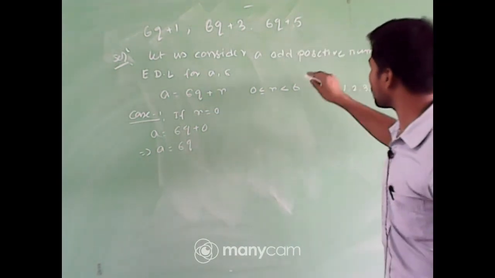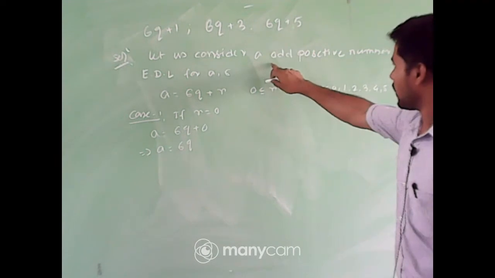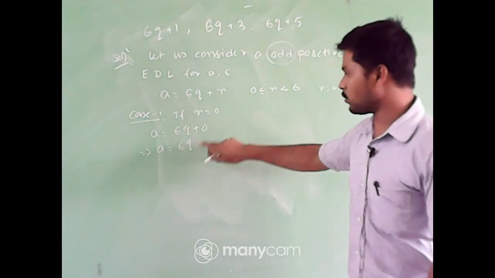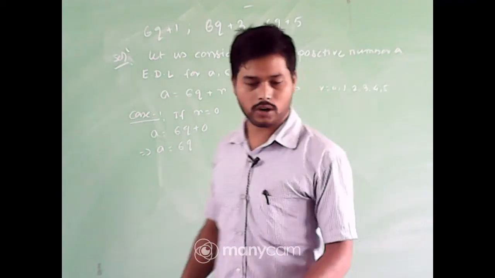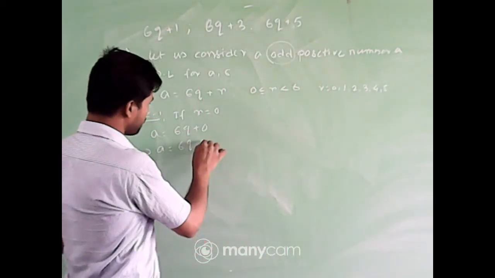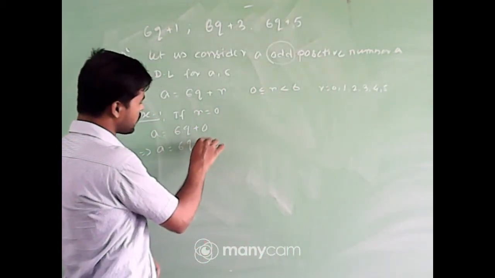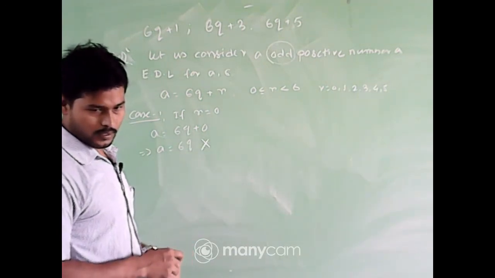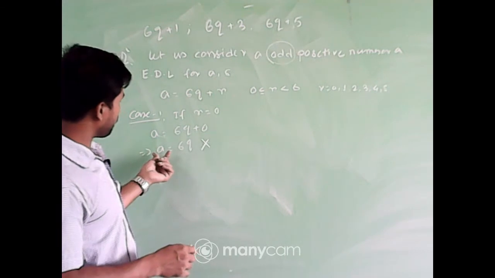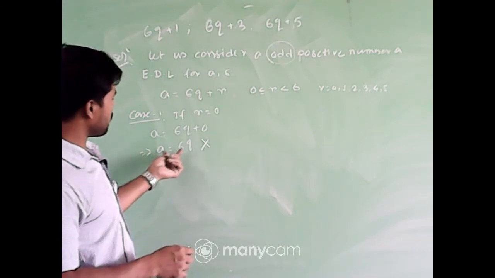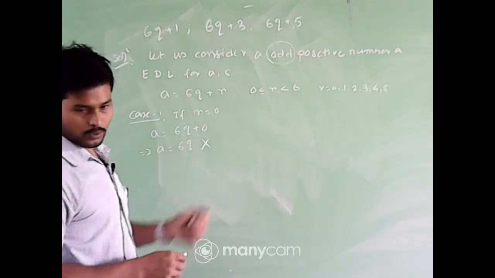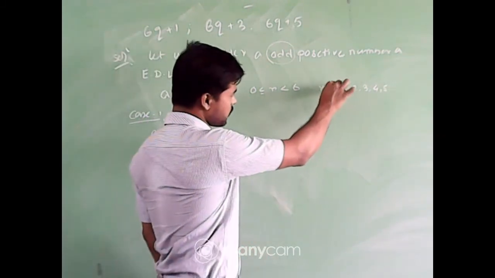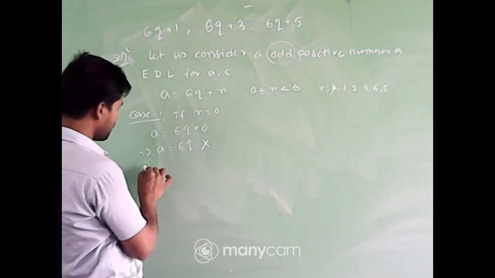So according to the assumption, we have chosen a as an odd integer. So if I put r = 0, a will not be an odd integer. That means any odd integer will not be of the form 6q. So r will not be equal to 0. So this case is completed.